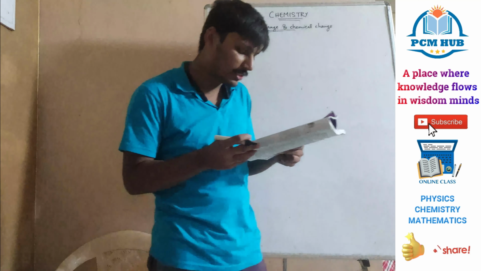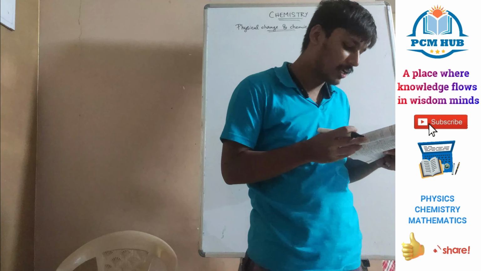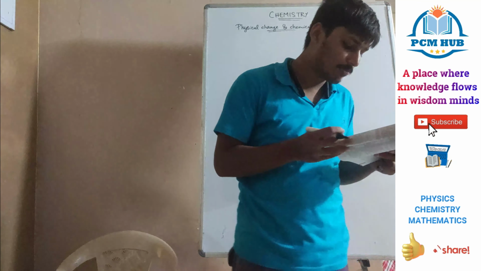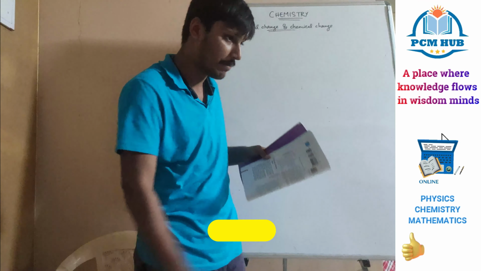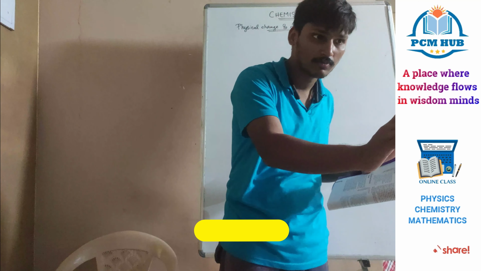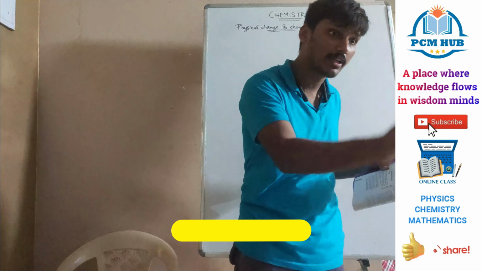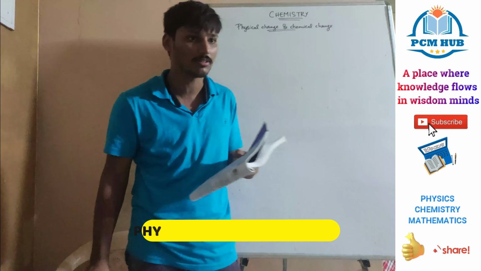The interconversion of states is a physical change, because it is observable: solid to liquid, liquid to gas. These changes occur without a change in the composition and no change in the chemical nature of the substance. Whatever changes do not change the chemical composition of the substance, chemical composition meaning chemical property or chemical structure.